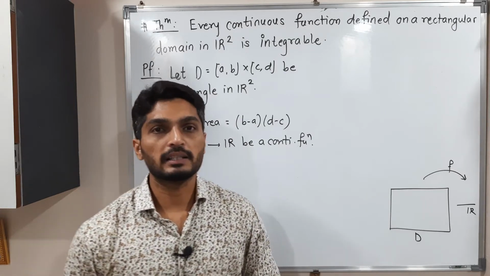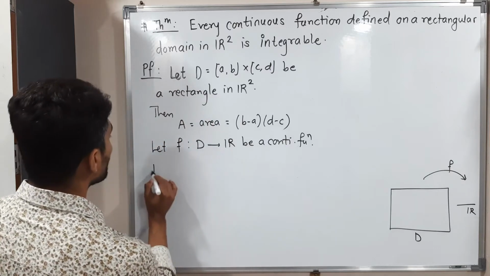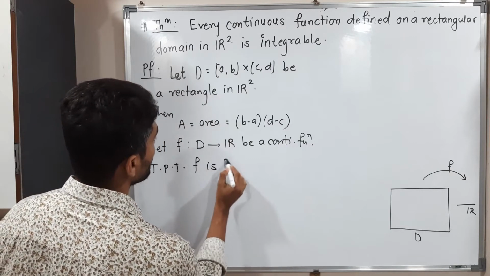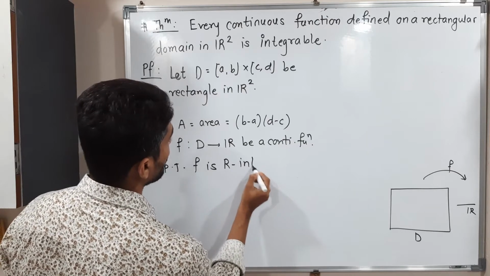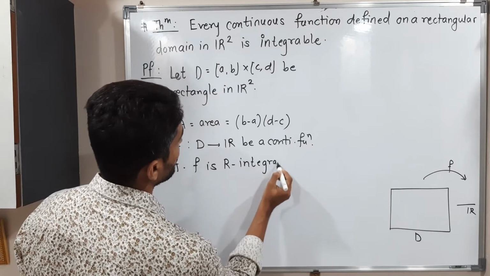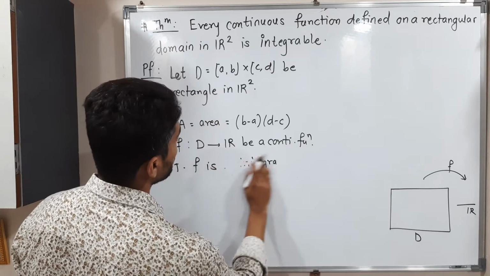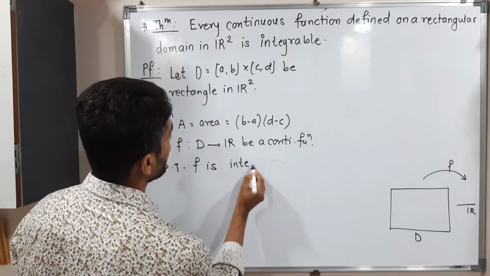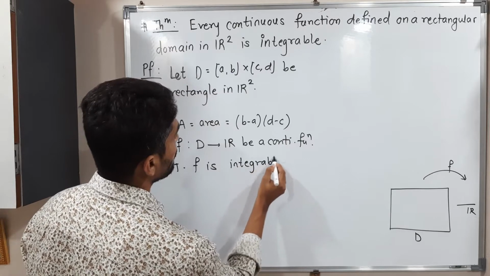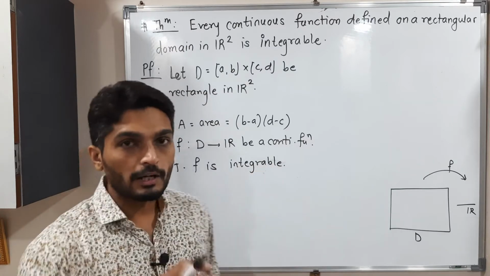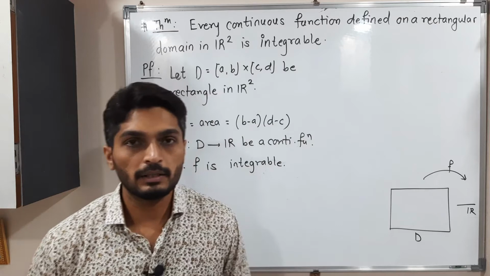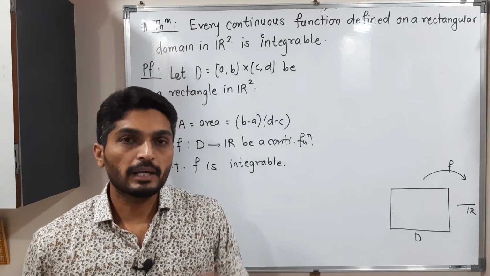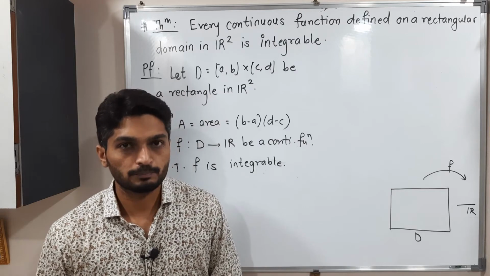is Riemann integrable. To prove that f is R integrable or Riemann integrable. Okay, sorry, here we will say simply the function is integrable. When we talk about a function from R to R, then we call it R integrable. But here simply we have to prove it is integrable. Okay, but actually we follow the same procedure.